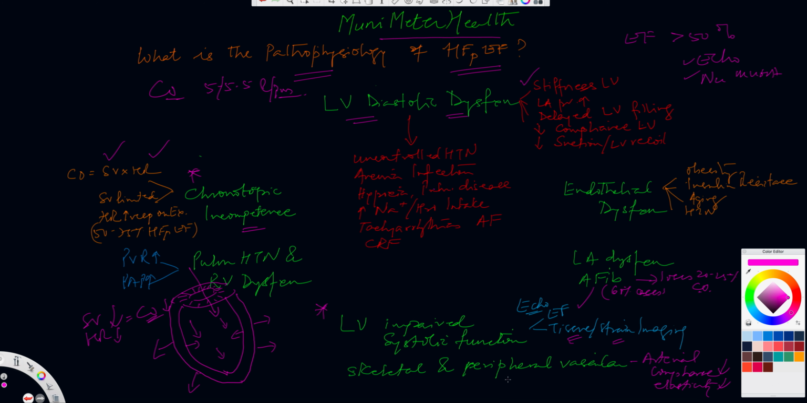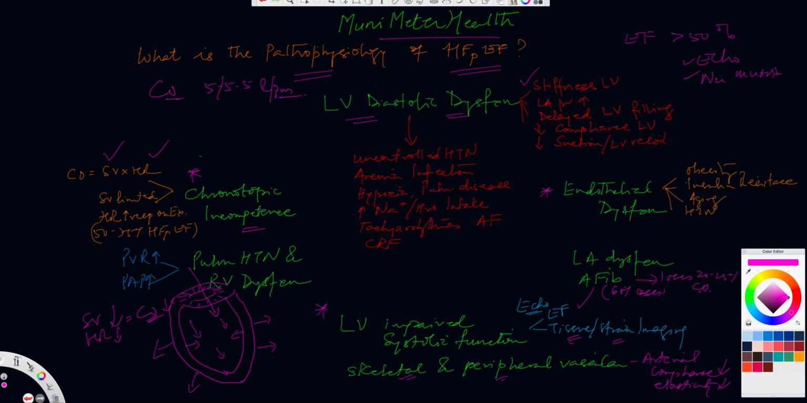Go to the bottom of the slide here. Skeletal and peripheral vasculature, especially the arterial compliance and the elasticity, that is also impaired in many LV diastolic dysfunction patients, partly because of the endothelial dysfunction, moving to the right side of the panel here, or partly because of the hypertensive individuals, because that's one of the things that happens that leads to LV diastolic dysfunction.